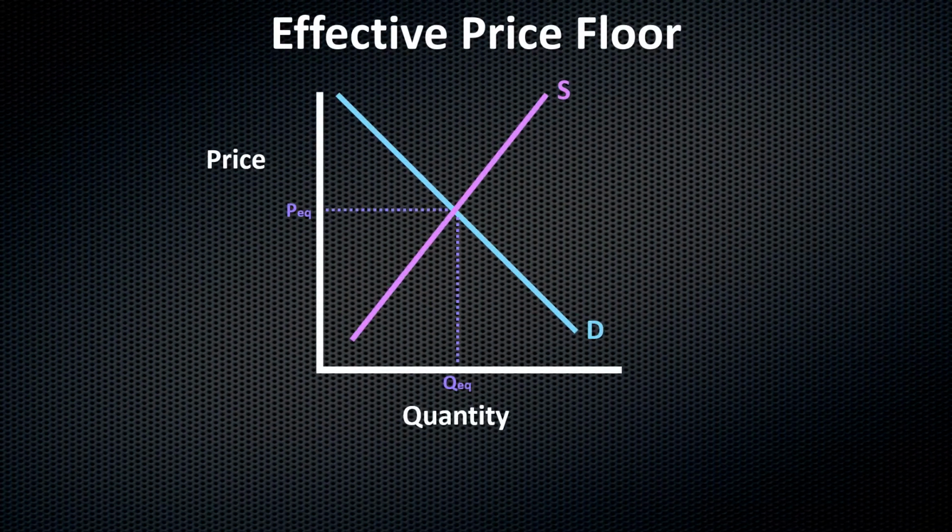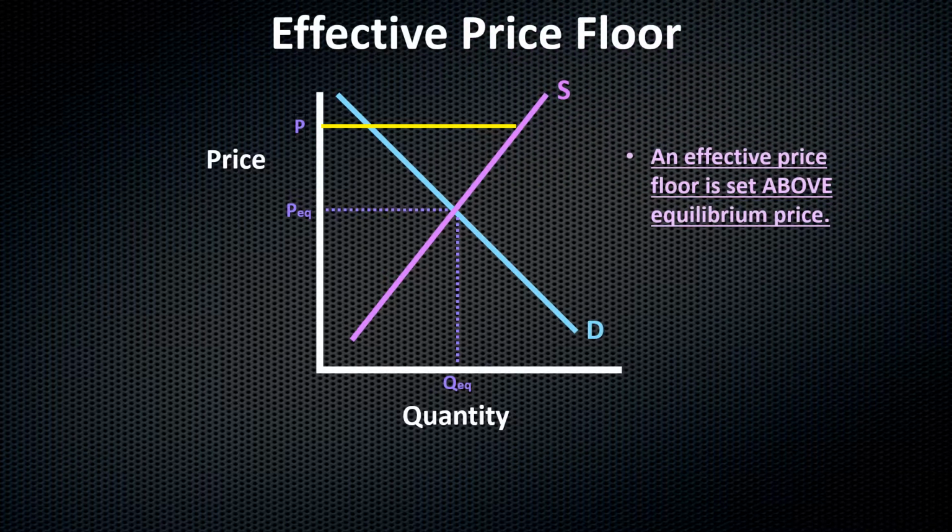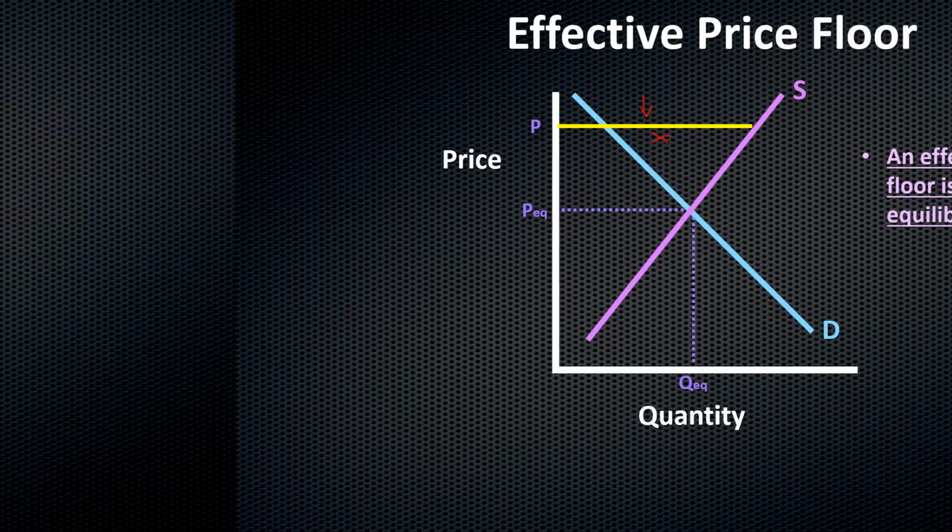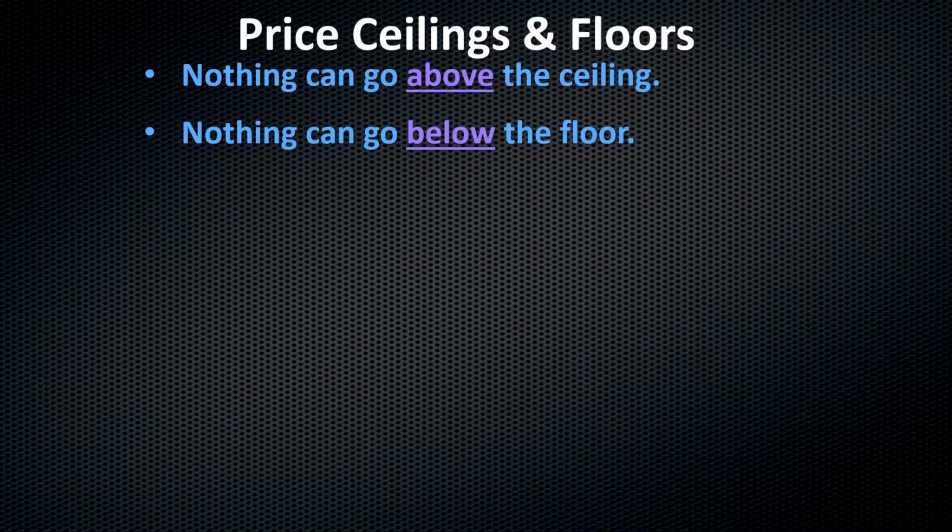An effective price floor. All right. So an effective price floor is set above the equilibrium price. This is where it gets a little bit confusing with above and below and all these things. But remember, price floor, I cannot go below that. Down here is a big fat no. So remember this: nothing can go above the ceiling, nothing can go below the floor.